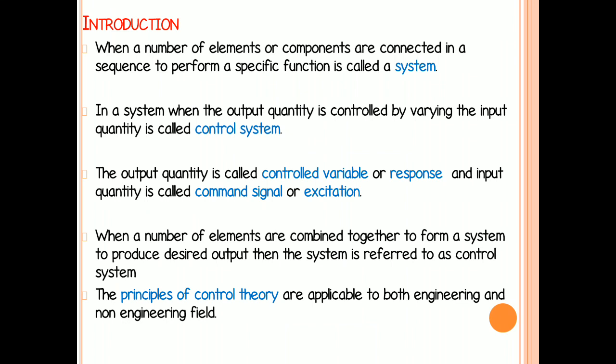The output quantity is also called the control variable or response, and the input quantity is also called the command signal or excitation. These control theories are applicable to both engineering fields and non-engineering fields.